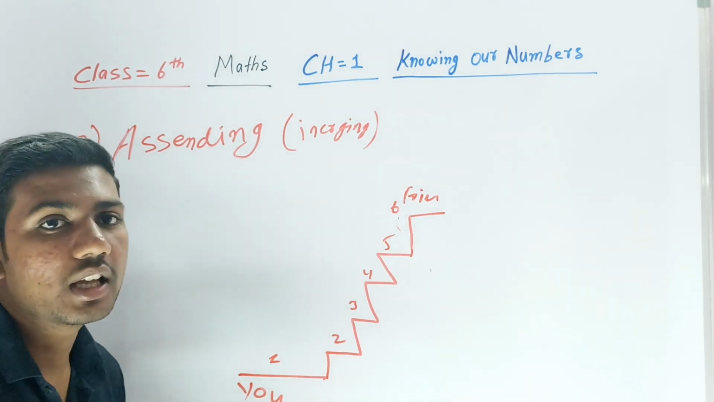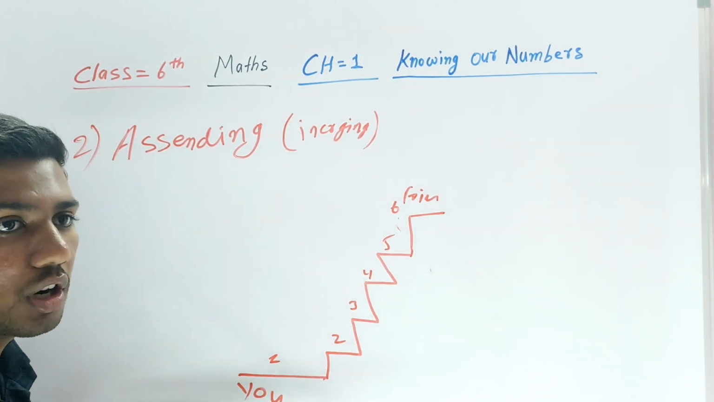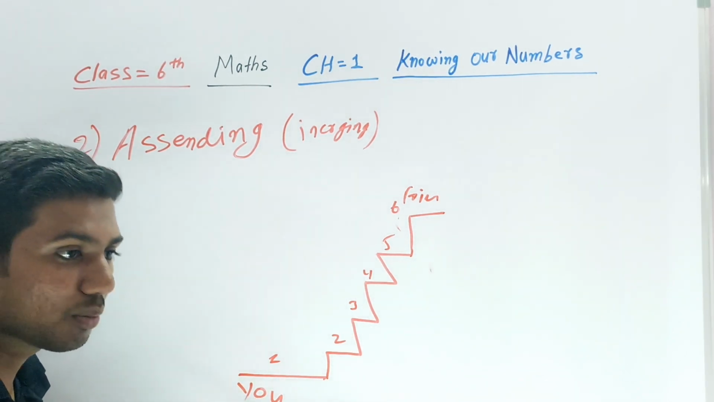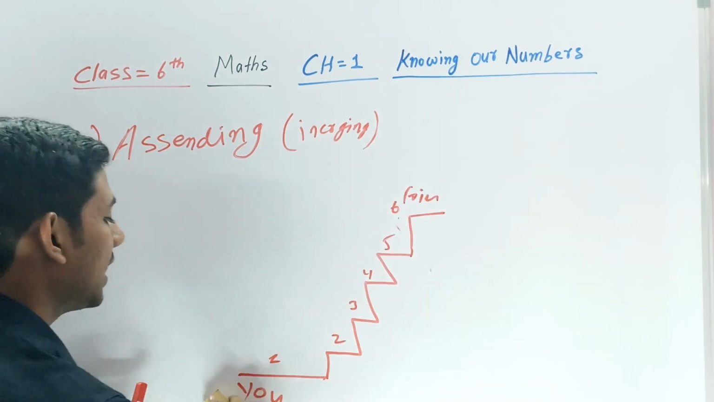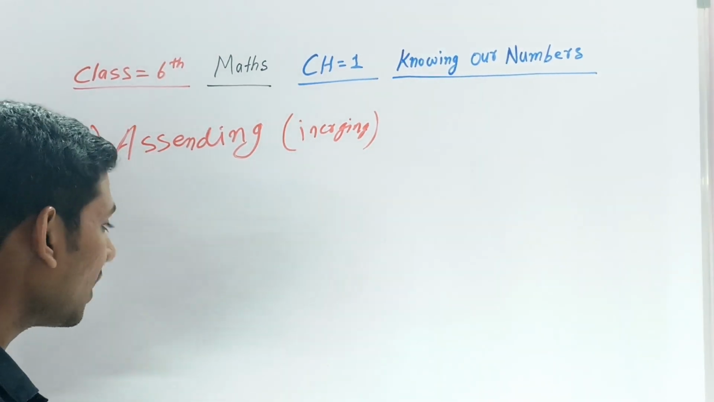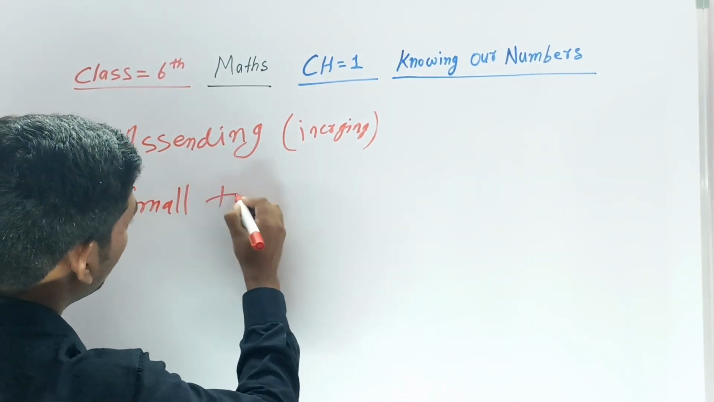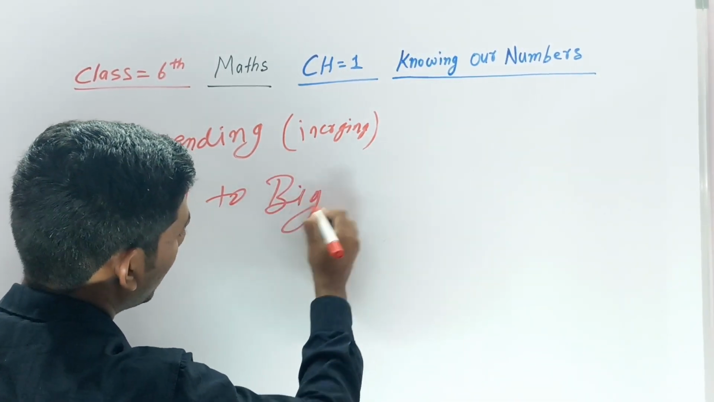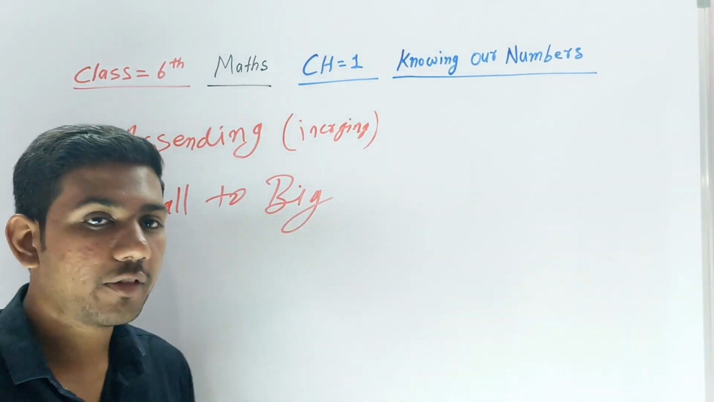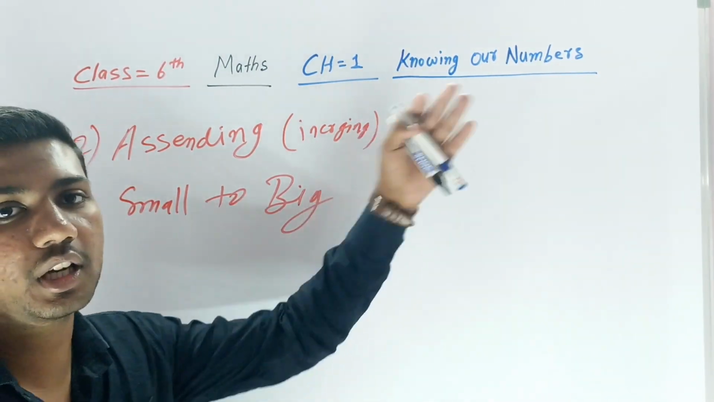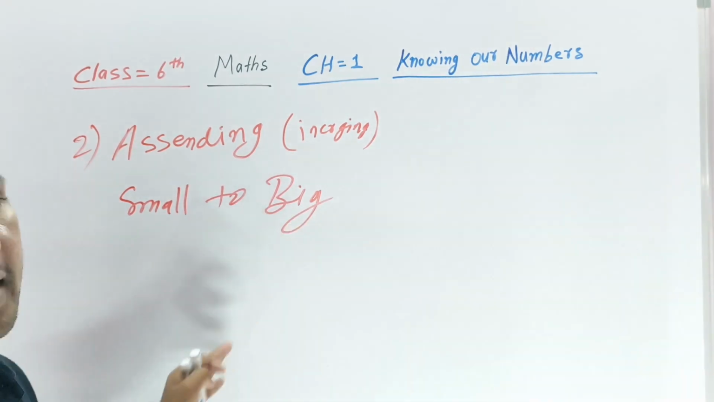Ascending order means nothing but increasing. When the numbers go from smaller to bigger, it is known as ascending. Ascending order means small to big. When you are going from a small number to a bigger number, that is called ascending order.